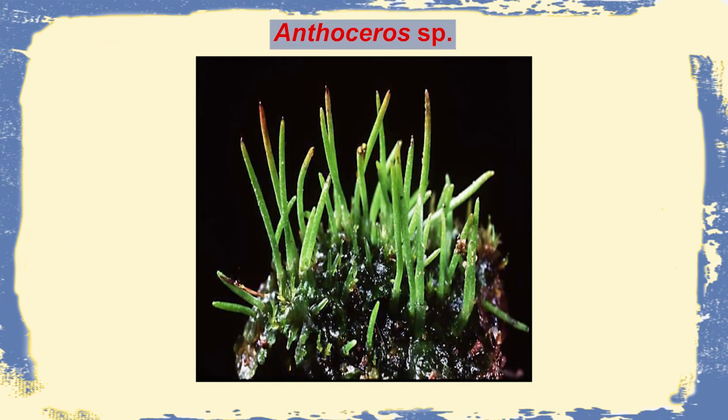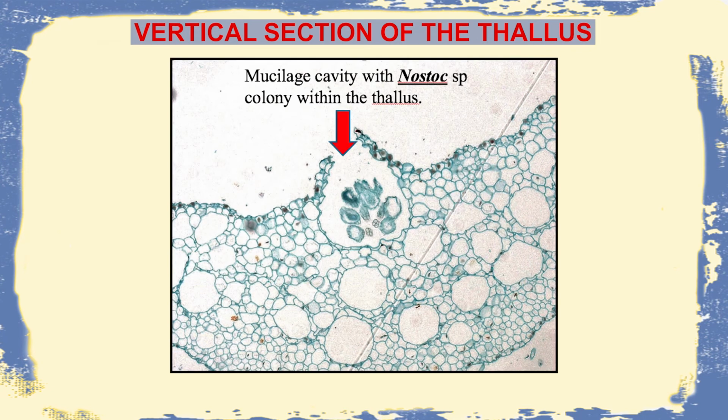These are also stalk-like structures and have thalloid plant bodies, and they are usually found in damp and shady areas. Now, on seeing the vertical section of the thallus, it is seen that there is presence of certain mucilaginous cavities. Within these mucilaginous cavities, there is presence of certain Nostoc colonies.